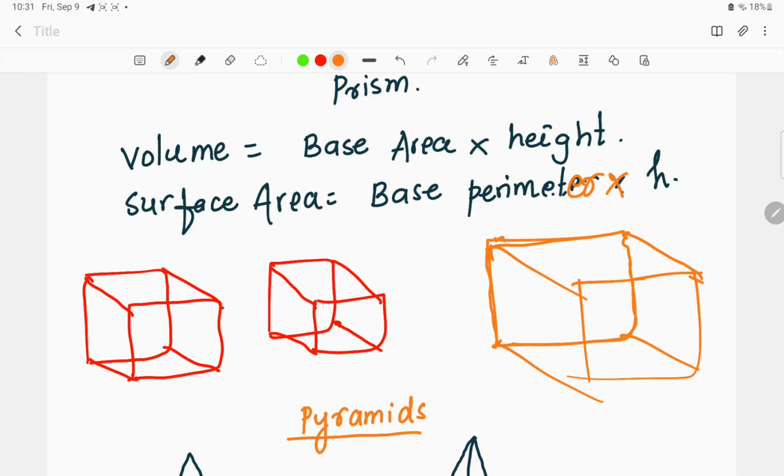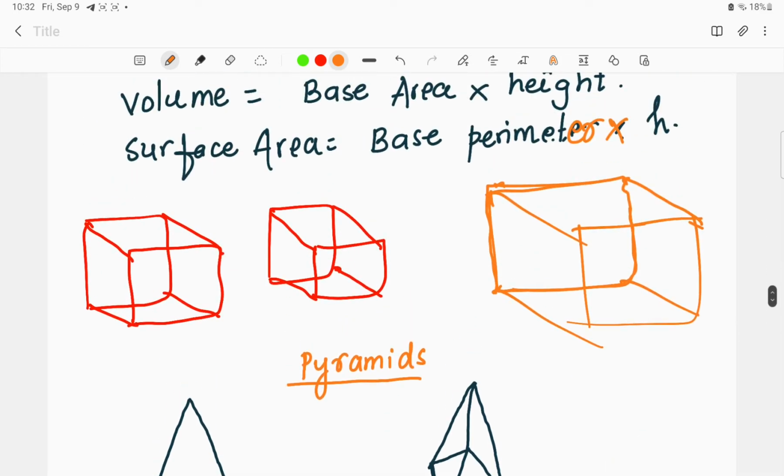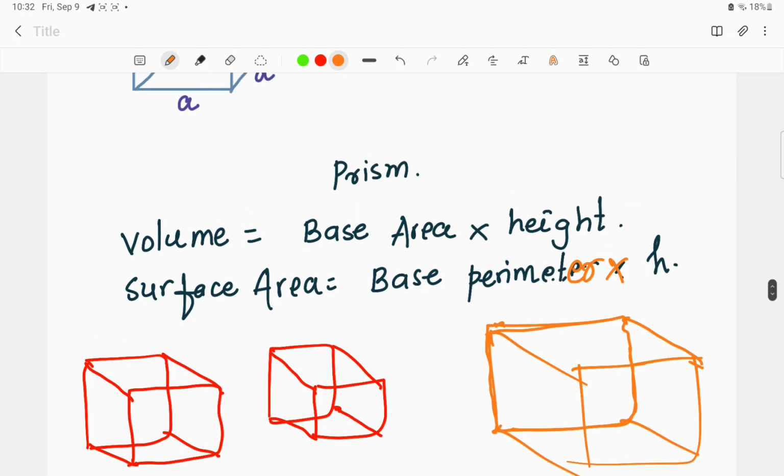This is the common formula. Whether you go for the volume formula or the surface area formula, this is the way we find the prism's volume and surface area. Now we'll discuss the examples of the prism in detail. Before that, I'll tell you about the opposite of the prism.